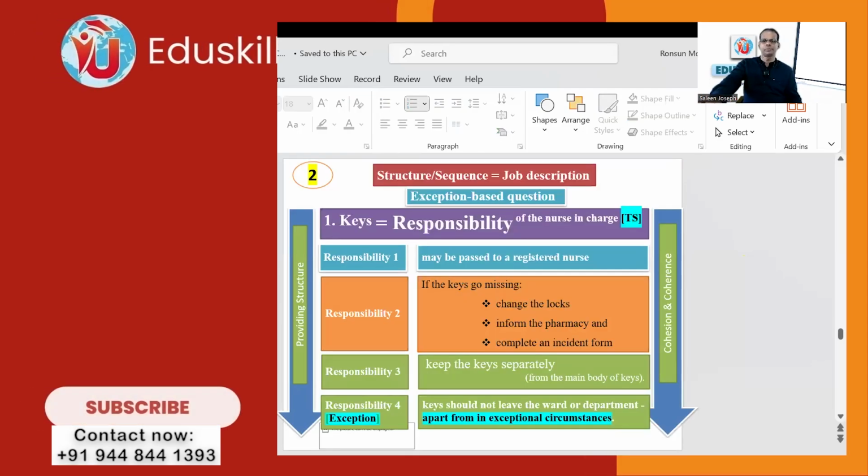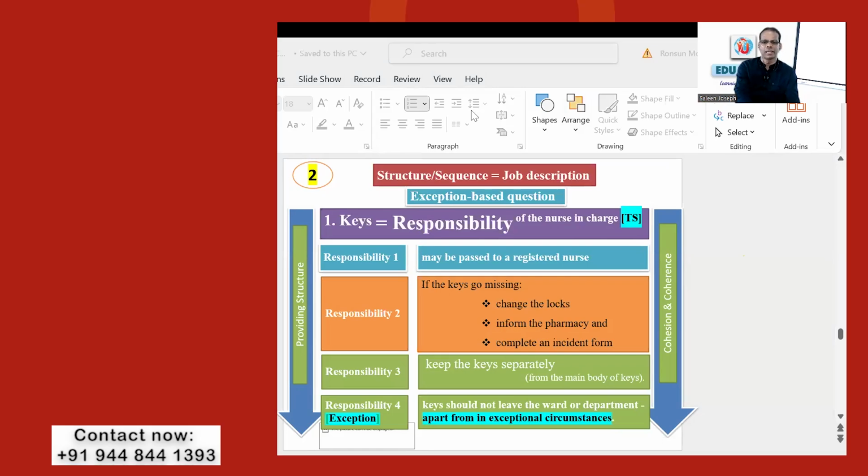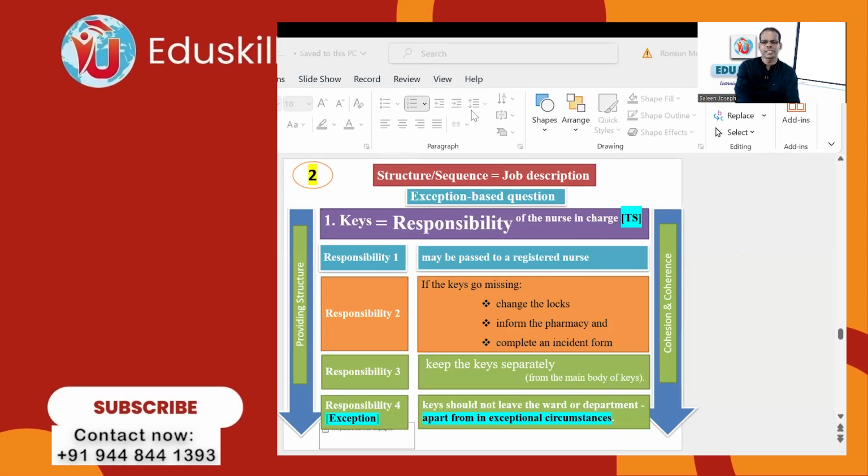Paragraph structure. So this is called an exception-based question. Keys, responsibility of the nurse in charge. Yes, general rule is keys are the responsibility of the nurse in charge. Responsibility 1: may be passed to a registered nurse. Responsibility 2: if the keys go missing, change the locks, inform the pharmacy, and complete an incident form. Responsibility 3: keep the keys separately from the main body of keys. Responsibility 4 is the exception.